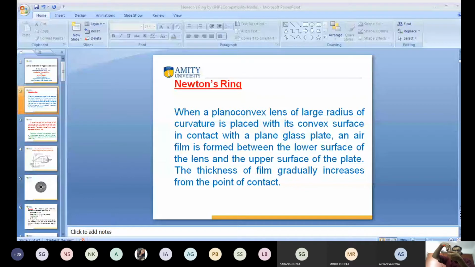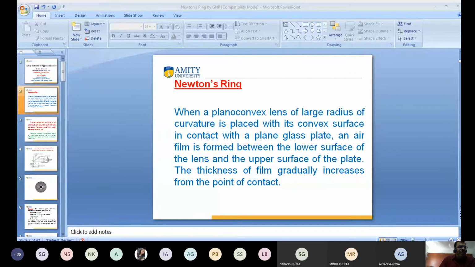At the point of contact, the thickness of the air film is 0, and when we go to the left side or right side, the thickness of the air film increases. So keep in mind, as we move away from the point of contact, the thickness of the air film increases.